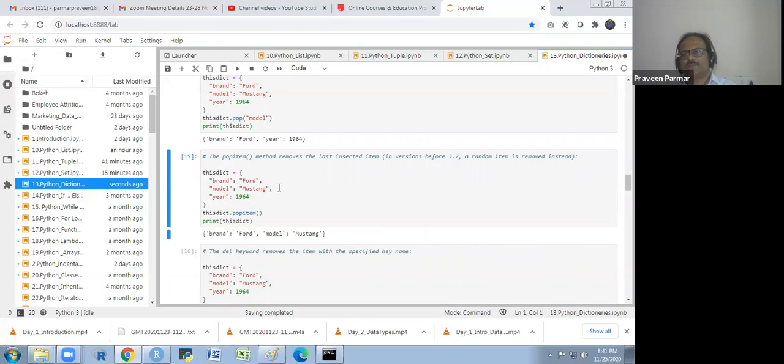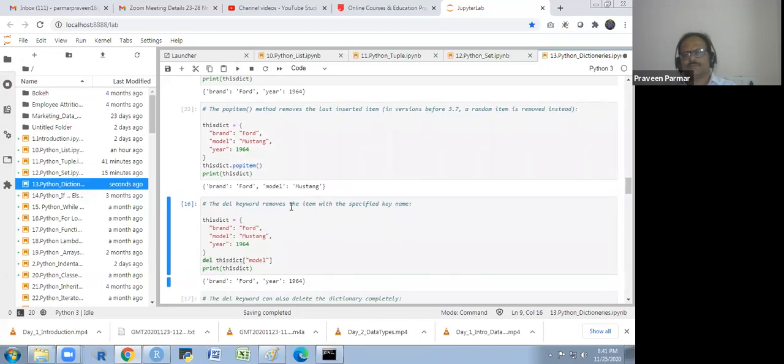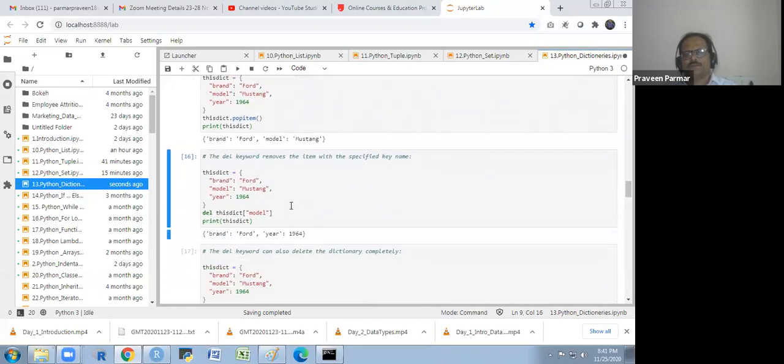In version 3.7 or earlier, a random item is removed instead. So the last item it will remove if you don't write any index, so it will remove the year. We know that will remove. The del keyword will also work the same way,